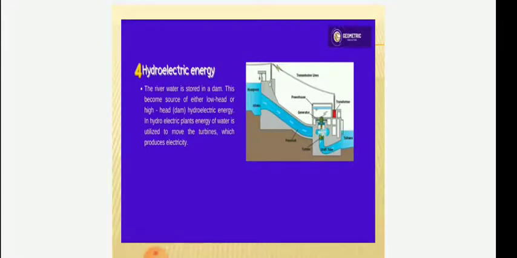Next, hydroelectric energy. The river water is stored in a dam. This becomes a source of energy, either from low head or high head dams. In hydroelectric plants, energy from water is utilized to move the turbines, which in turn rotate the generators to generate power.